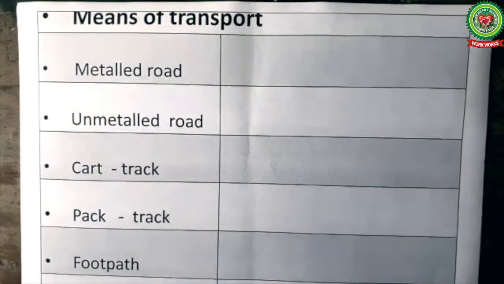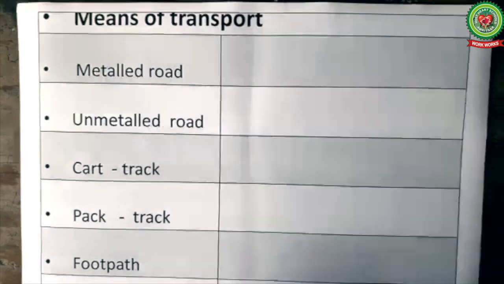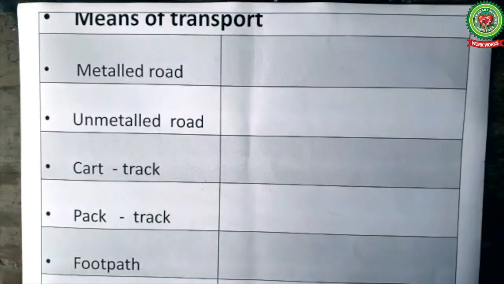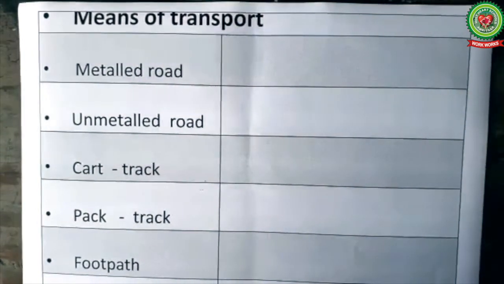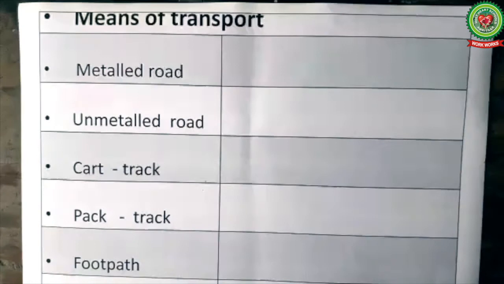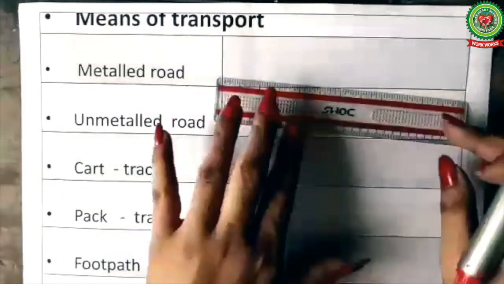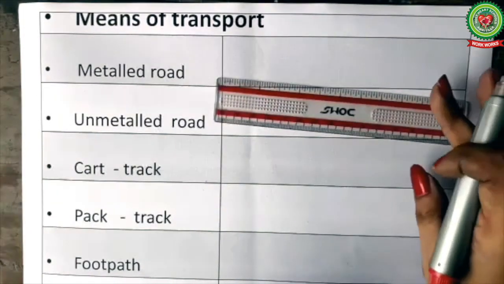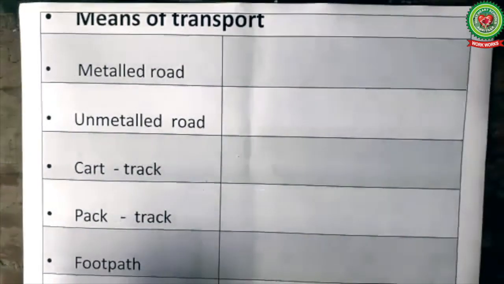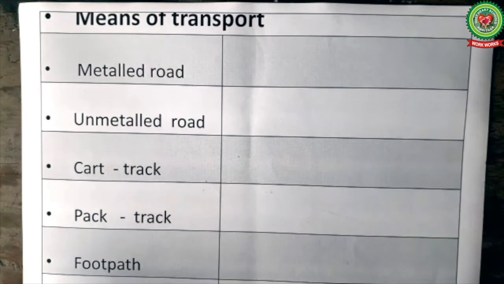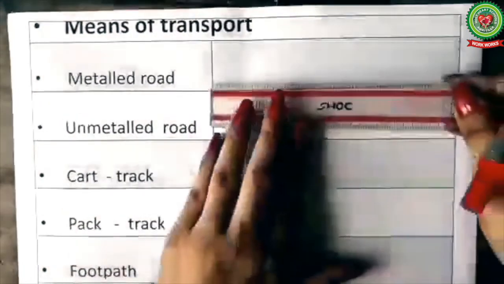Now children, next we'll discuss the means of transport. The means of transport are shown in red color. First we will draw the symbol of metal road. For a metal road we will draw parallel lines, like this.